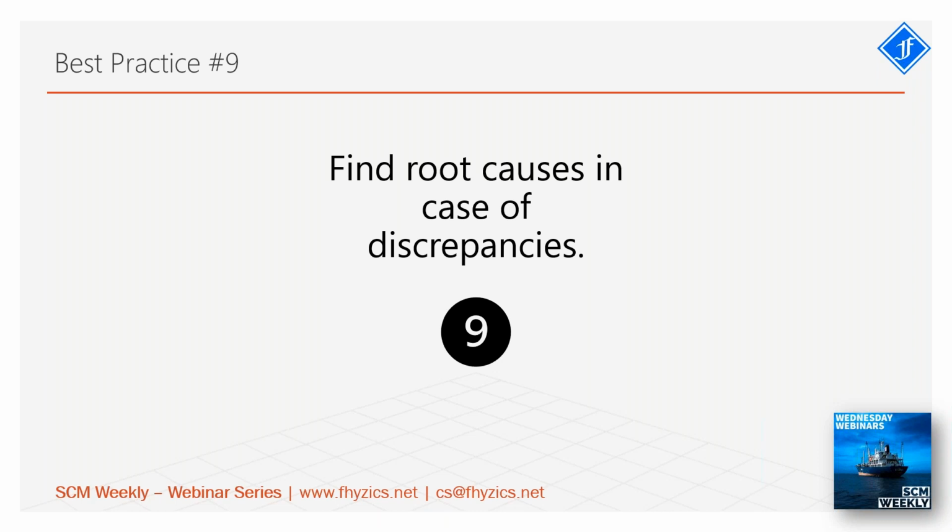Then best practice 9: once you find the discrepancy, you have asked them to do the recounting once again, and now either they resolve it, or if they are not resolving, the inventory analyst themselves will enter into this, or one of the supervisors should do this job and try to find this. In the worst case, if you're not able to, of course you have to adjust the logical inventory. We will never adjust the physical inventory, because physical inventory is whatever we have in reality. The logical inventory is the problem. Whenever there is an adjustment, it will happen in the logical inventory, that is in your systems.